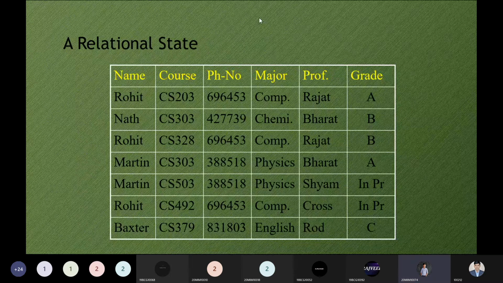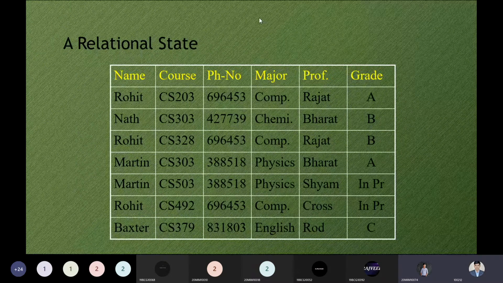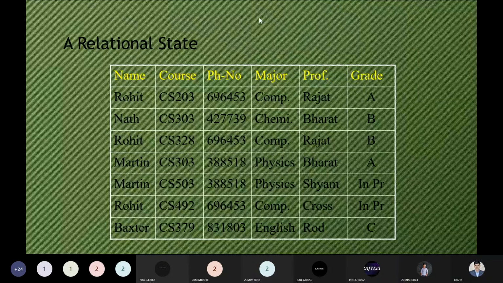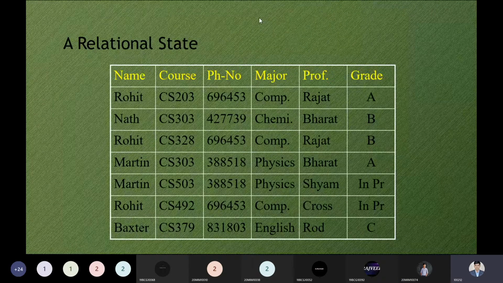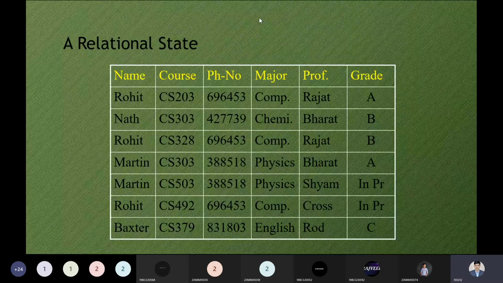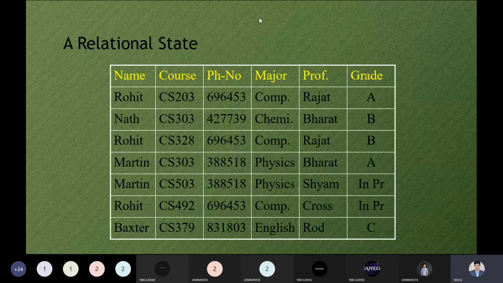Yes, sir. So from this relation, we are not including the roll number. So that is a big point. If we don't have the unique roll number, if we are not applying any key attribute over here, how to identify that and how to make this relation information unique, that is a big point we have to keep in mind.